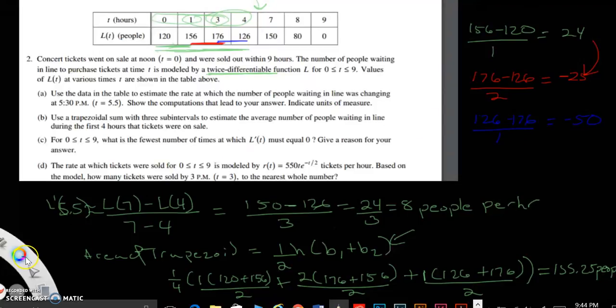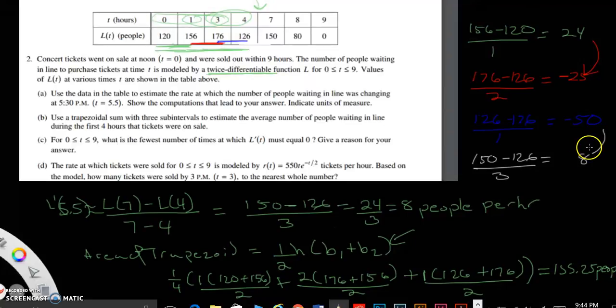Okay, next one would be 150 minus 126 over 3, which would equal 8.